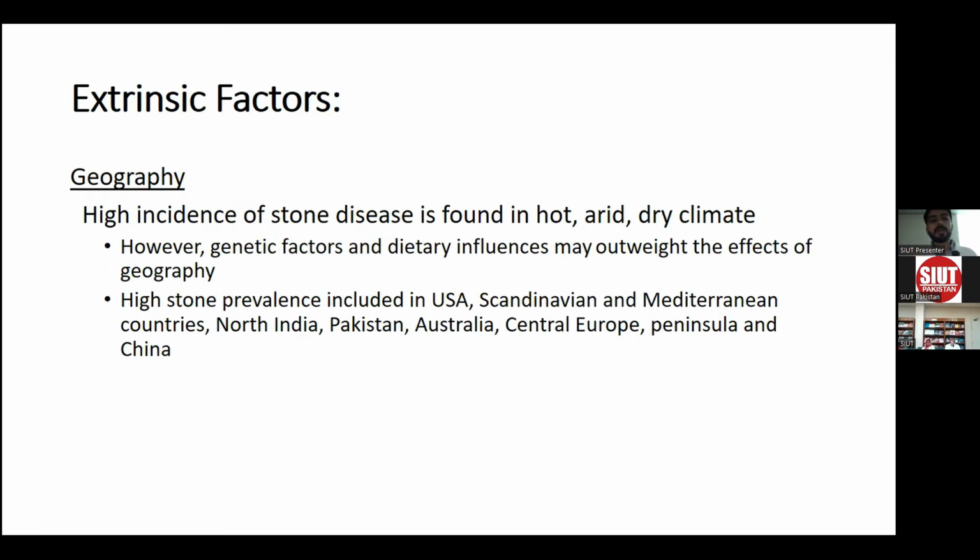Stone disease is highly prevalent in hot arid climates due to increased dehydration, supersaturation of the urine, and also increased specific gravity. However, genetic factors and dietary influences may outweigh the effect of geography. Like African patients have genetic effects giving a low incidence of stone disease. Stones are highly prevalent in the USA, Scandinavian countries, Mediterranean countries, North India and Pakistan, and also in China.